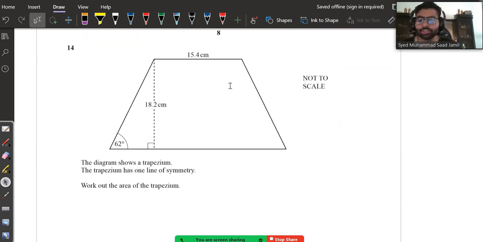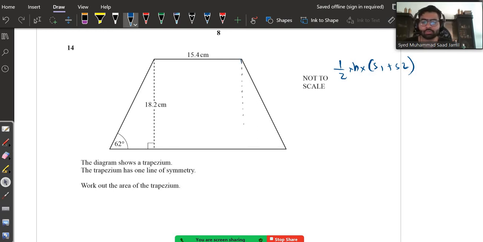Moving on to the next question, it says the diagram shows a trapezium. The trapezium has one line of symmetry. Work out the area of the trapezium. First and foremost, for question 14, the formula for a trapezium's area is half into height multiplied by side 1 plus side 2. The only issue is that we don't have side 2. We have side 1, we have height. So first we will find side 2.